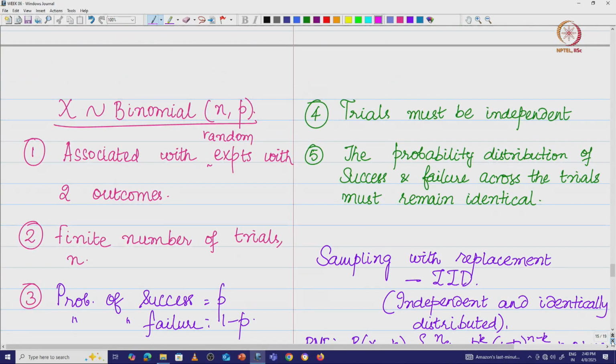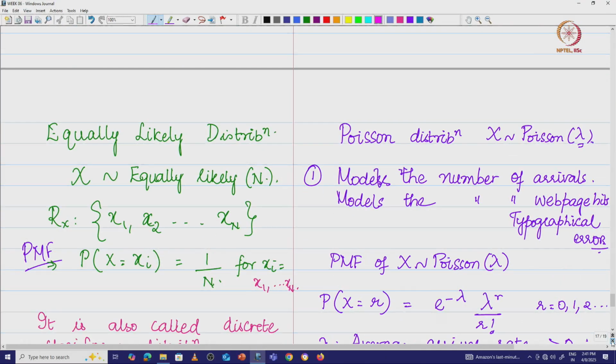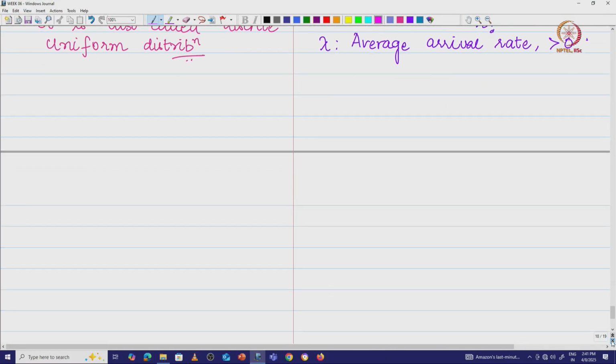So, in the last class we looked at the idea of discrete random variables. We looked at very important discrete random variables or discrete probability distributions, where we looked at Bernoulli, binomial, geometric, Poisson, equally likely and so on. And we kind of ended the class with a question like, okay, this is fine, but how do we characterize the continuous random variable? So, that was a question that we had, and what we will do is we will look at this continuous random variable and then move on to other topics.